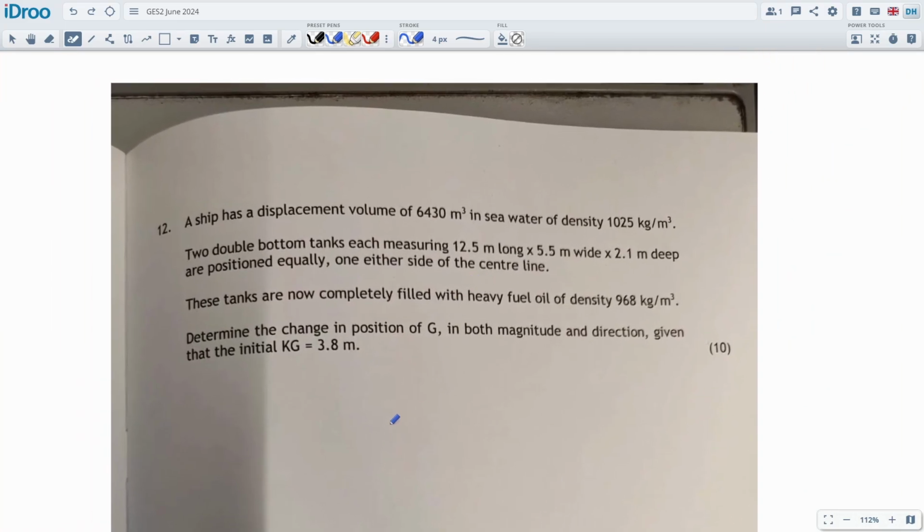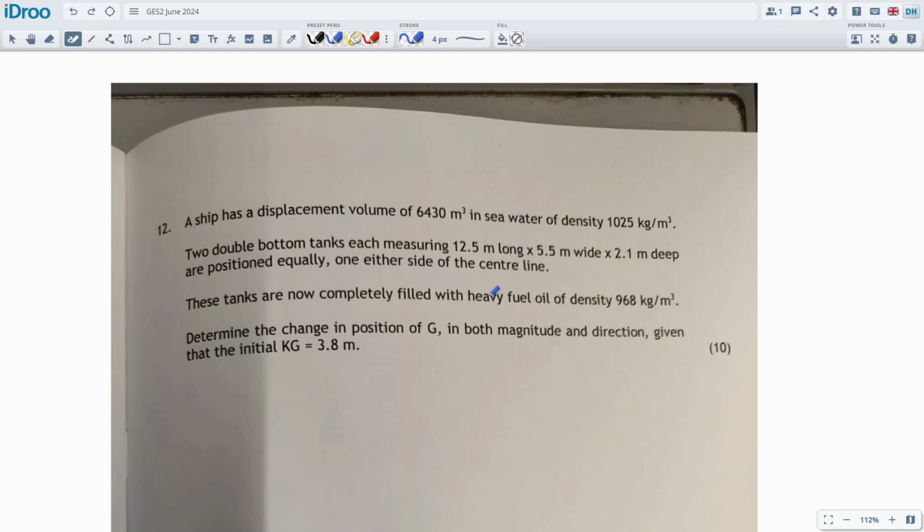And then we've got a slightly harder naval architecture question, but it's not too bad. We're just filling tanks with heavy fuel oil, bunkering some fuel, and working out the change of center of gravity. Not too bad, pretty standard. It's actually the easier version of the straightforward. It's a harder topic, but we just built it into a table, and it's nice and easy to deal with.